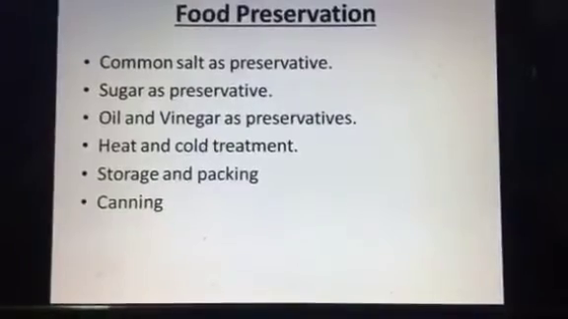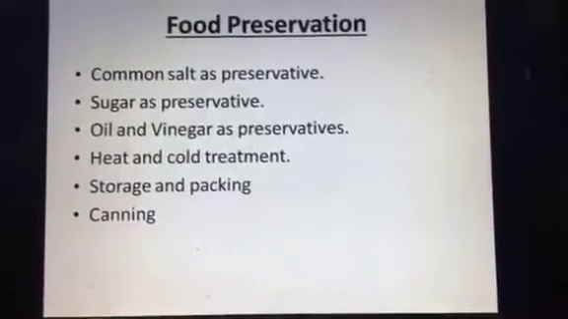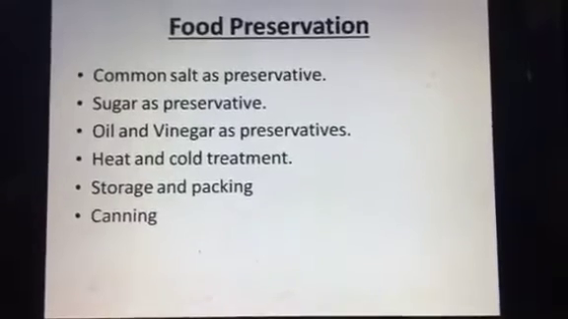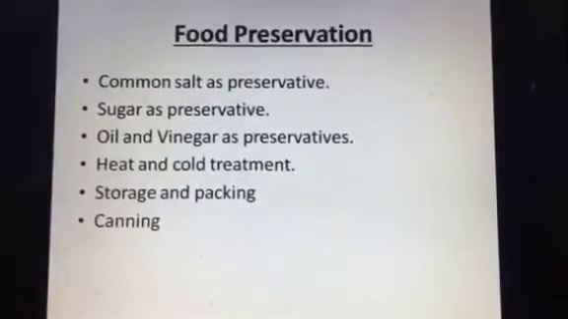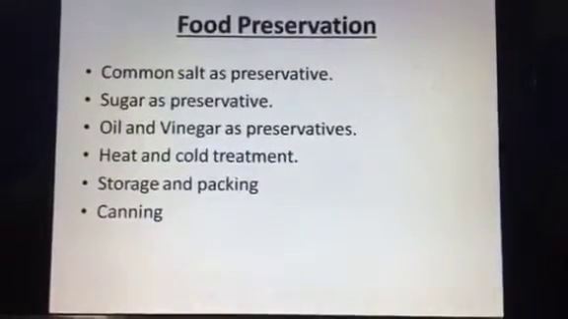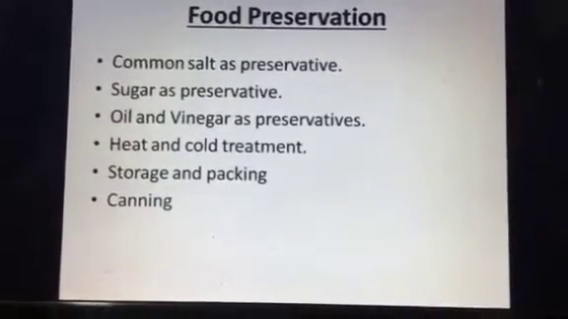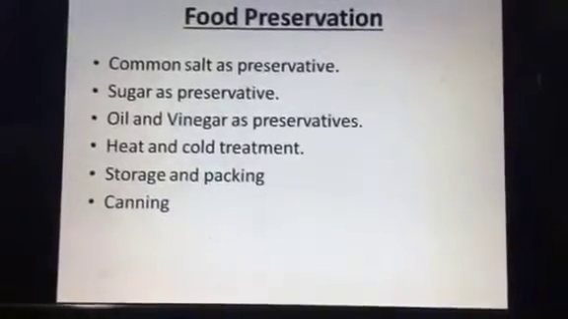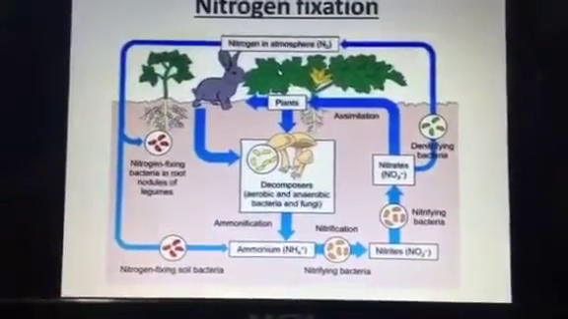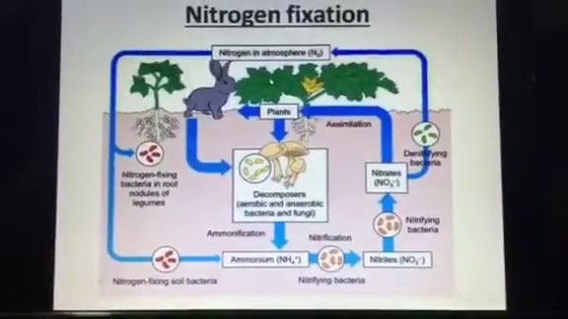In food preservation also, we use so many different methods, so that we can preserve food or stop the spoiling of food from microbes. There are so many different types. For example, common salt as preservative, sugar as preservative, oil and vinegar as preservatives, heat and cold treatment, storage and packing, and finally canning.